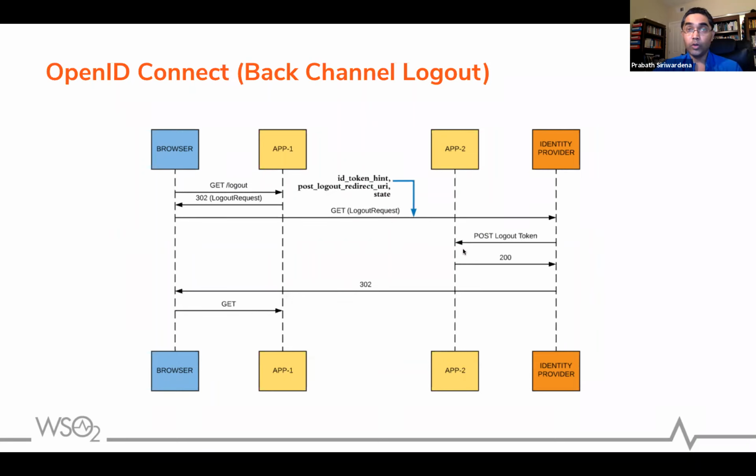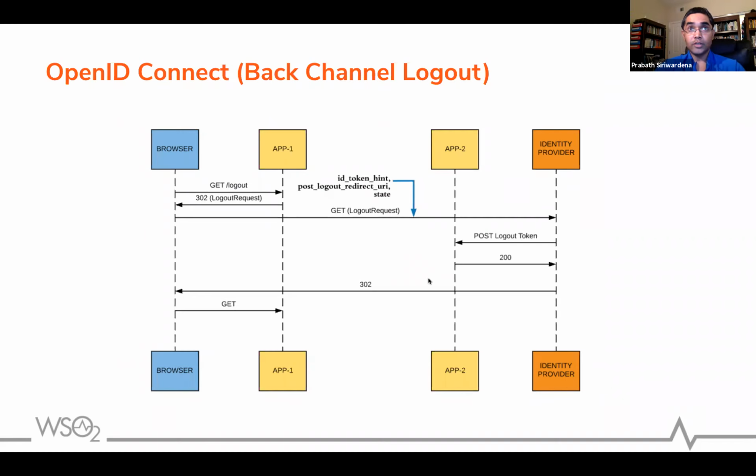And once again, if you don't include the SID parameter, then application 2 will terminate all the sessions associated with that particular user. Once everything is done, you can redirect the user back to application 1. Here also, we need to have some kind of session checker for App2, code running on the browser to detect any changes in the back channel session. And if the back channel session is terminated, then the front channel can also terminate its own session.